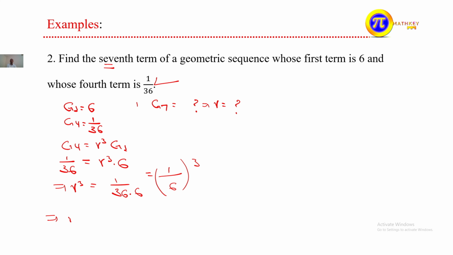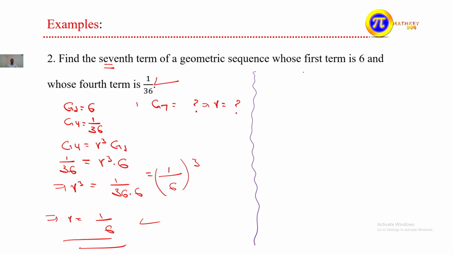This implies that r is equal to 1 over 6. Since we have found the common ratio, we can find the seventh term.